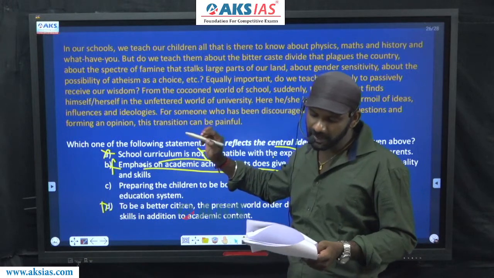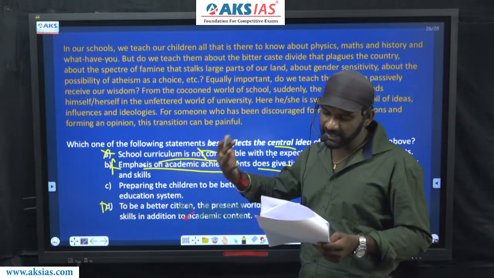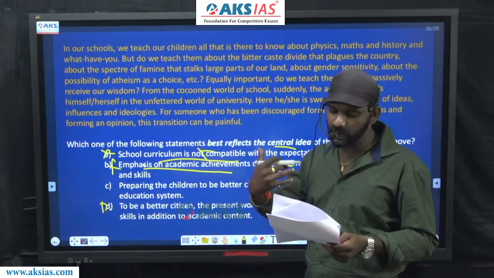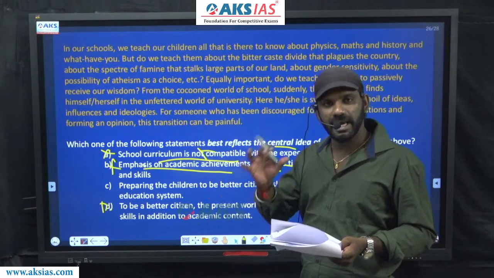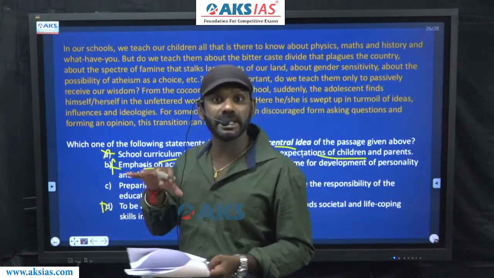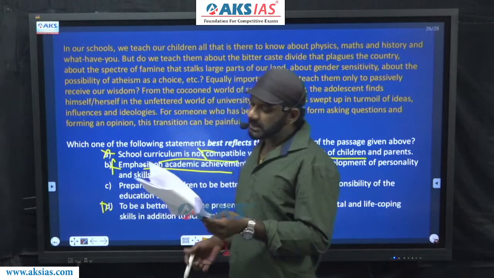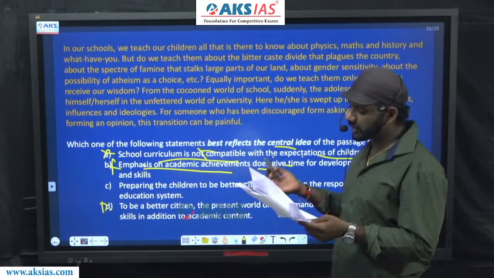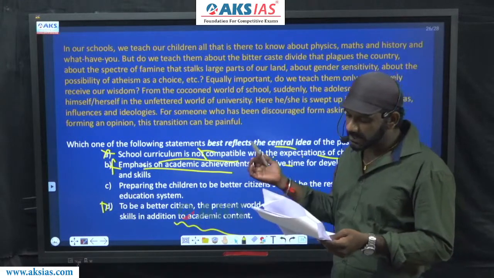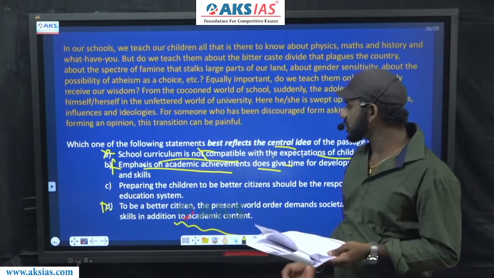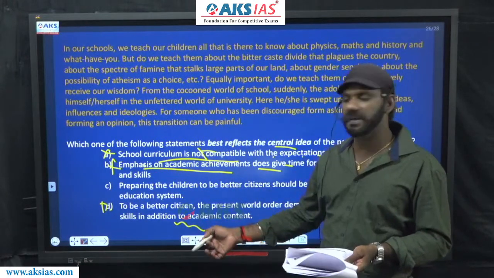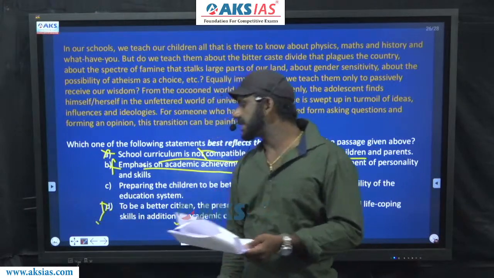Because D talks about the transition that happens in their life and how they find it difficult to adjust to the situation, and what all have to be taught in school itself. To be a better citizen, the present world order demands societal and life coping skills in addition to academic content. So this is the extra piece of information that is not there in C. And this detail is described in the paragraph. So here the better option must be D.